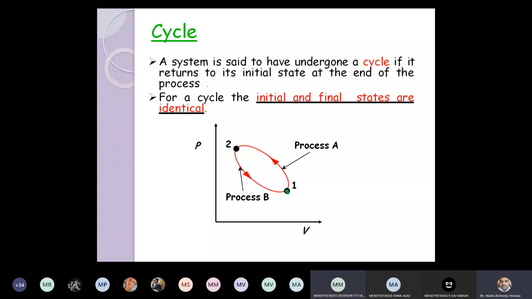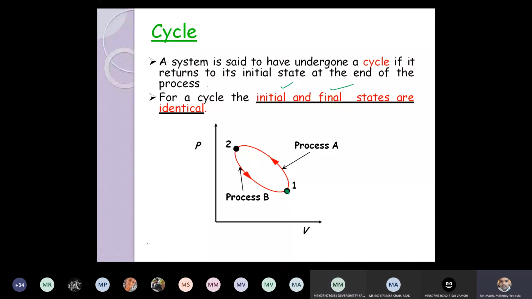For the cyclic process, the initial and final states are identical. Where it started, at that point it ended. Therefore, it is called a cycle. Now you can see when it is changing from 1 to 2, this is process A. And when it is coming back to its initial state, it is 2 to 1, that is process B. So thereby it has completed one complete cycle. This is called a cyclic process.